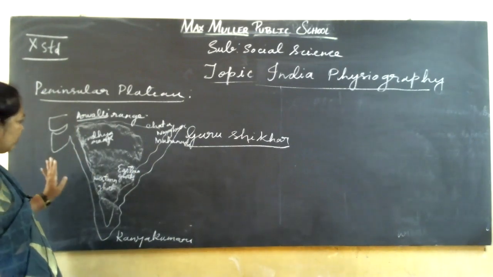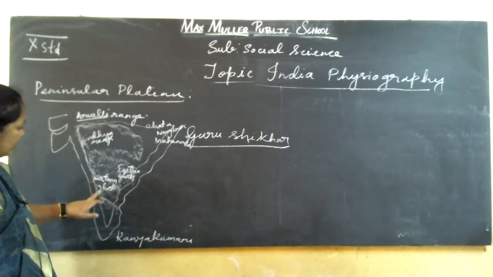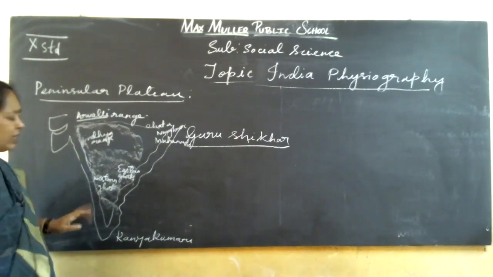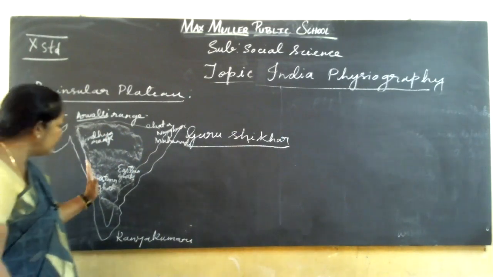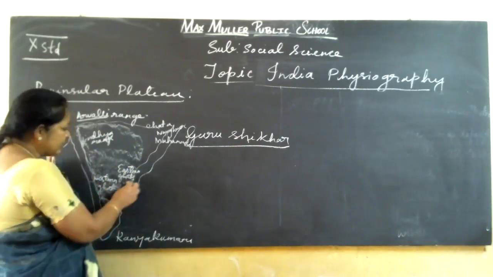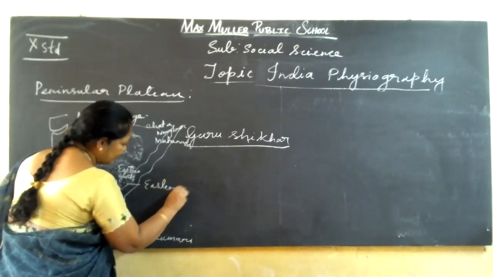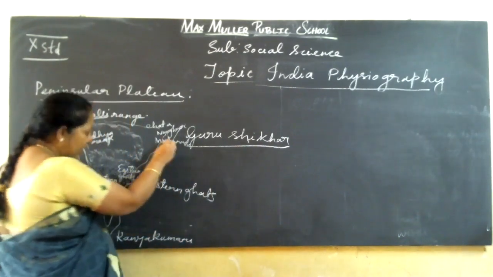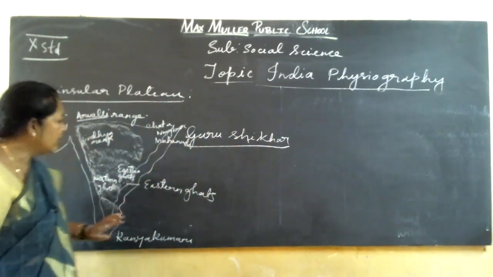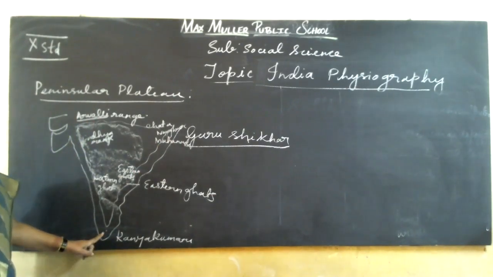And now when you come from the Vindhya ranges and all, Guru Shikhar is the highest peak. In the Western Ghats, there is a lot of difference between the Western and Eastern Ghats. Eastern Ghats start from Mahanadi to Kanyakumari. Western Ghats from Tapi Valley, Tapi River to Kanyakumari.